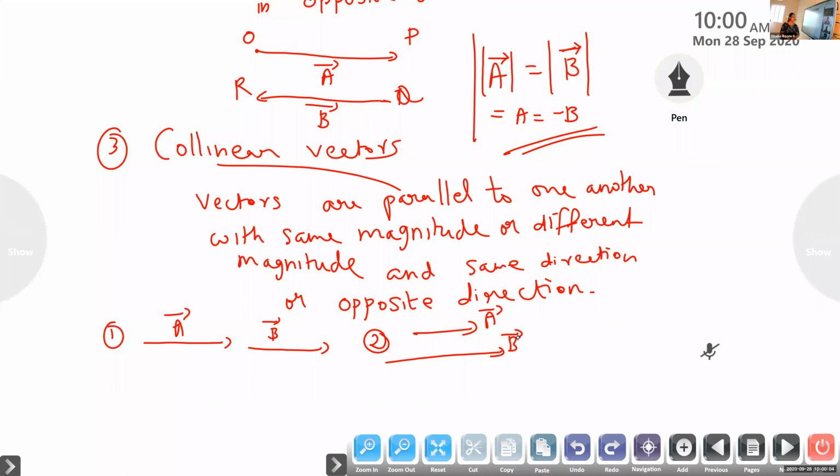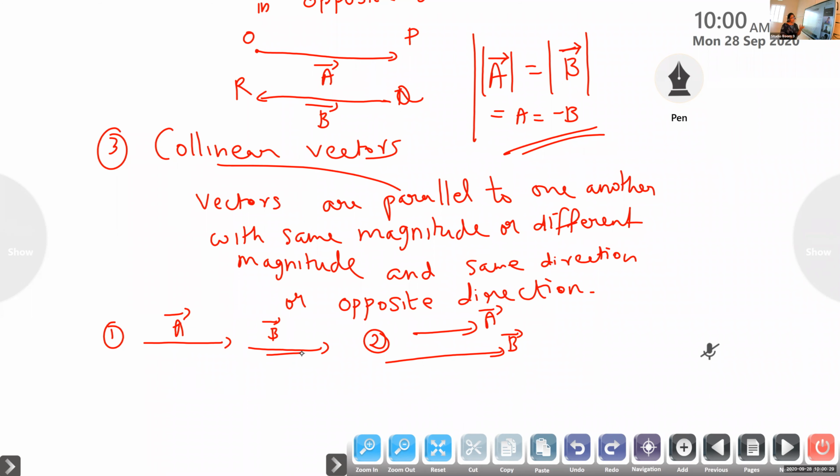Just like in traffic, we go very slowly, one after the other. That is how this example is. The second example means both are moving simultaneously on the same road, like left road and right road, both in the same direction. So that is why this example indicates collinear vectors.